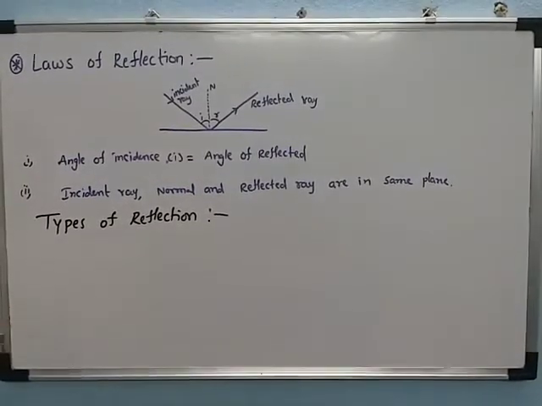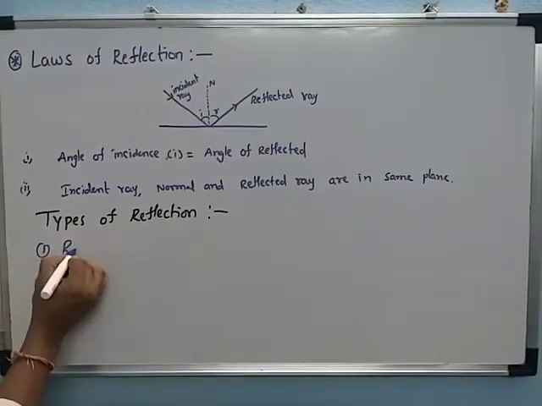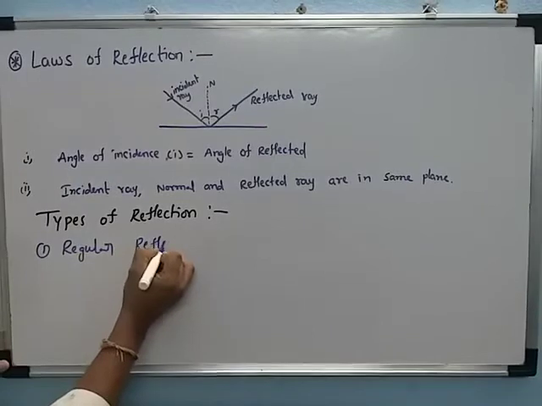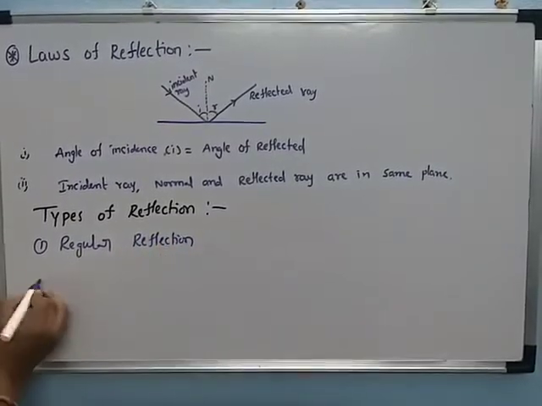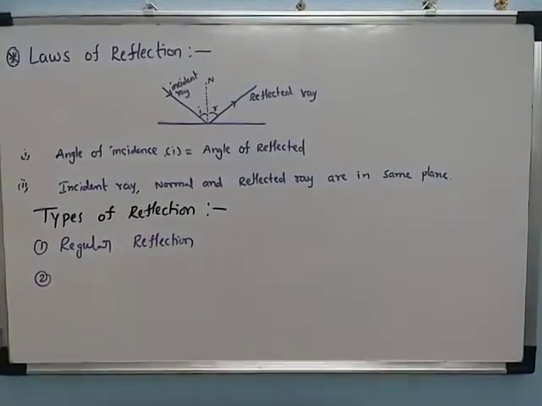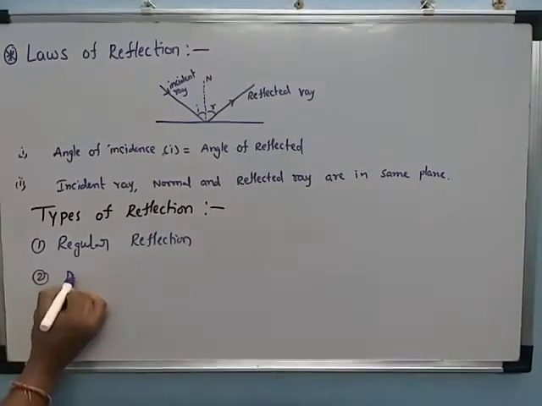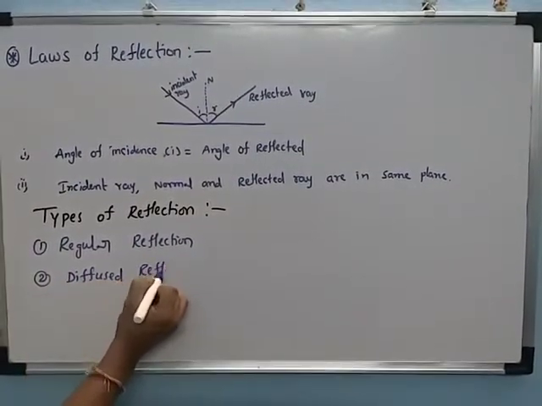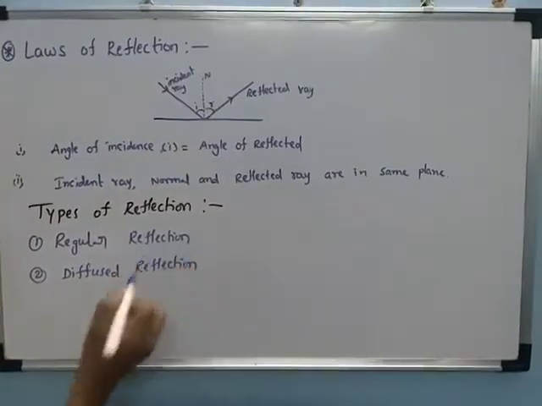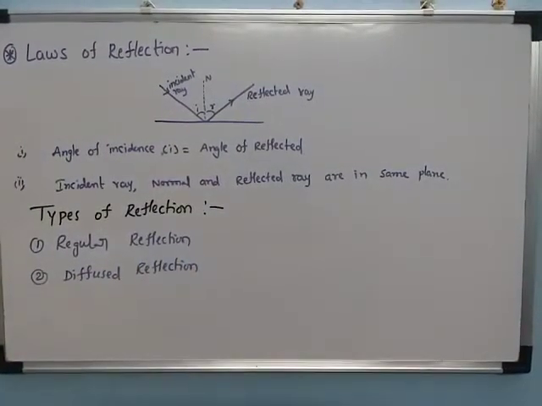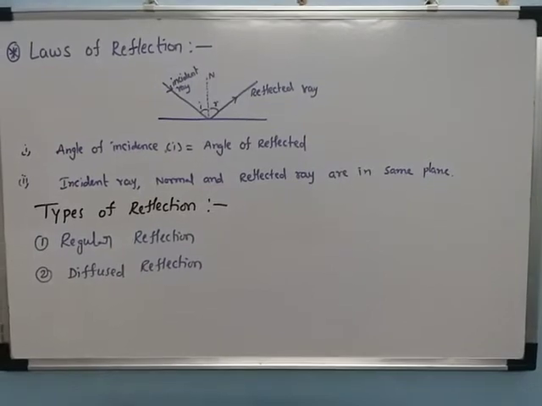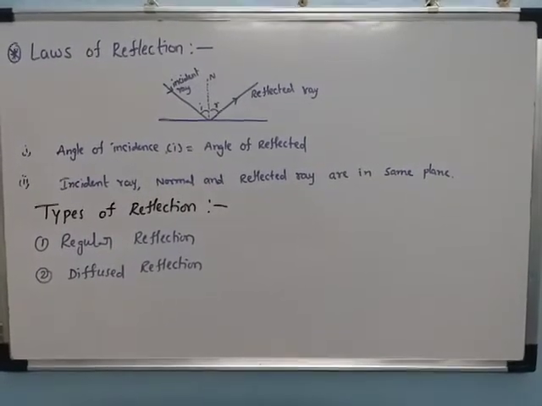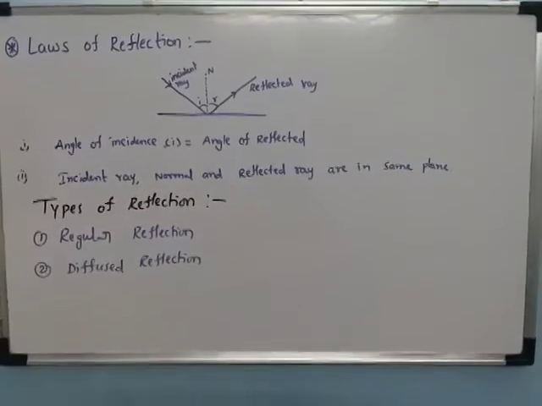The first one is the regular reflection, and the second one is the diffused reflection. Basically, two types of reflections are there: one is the regular reflection, the other one is the diffused reflection.